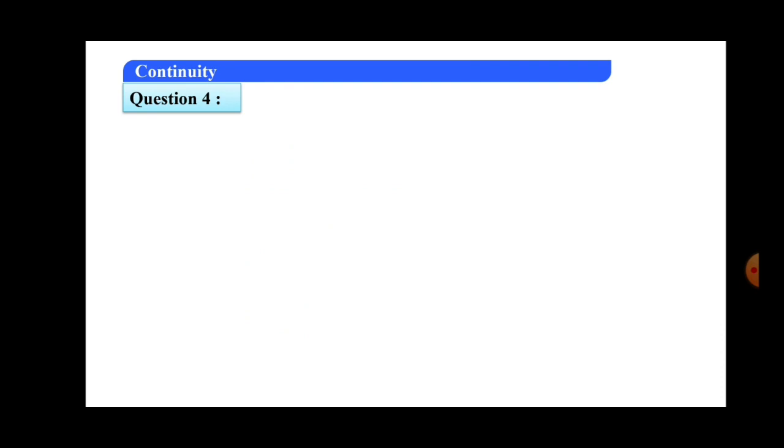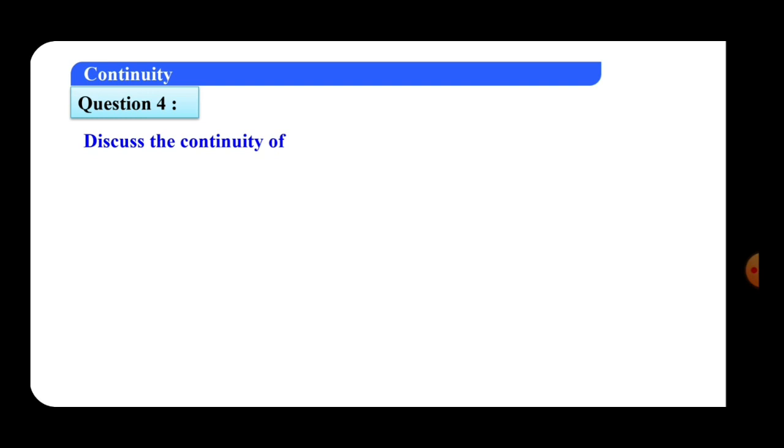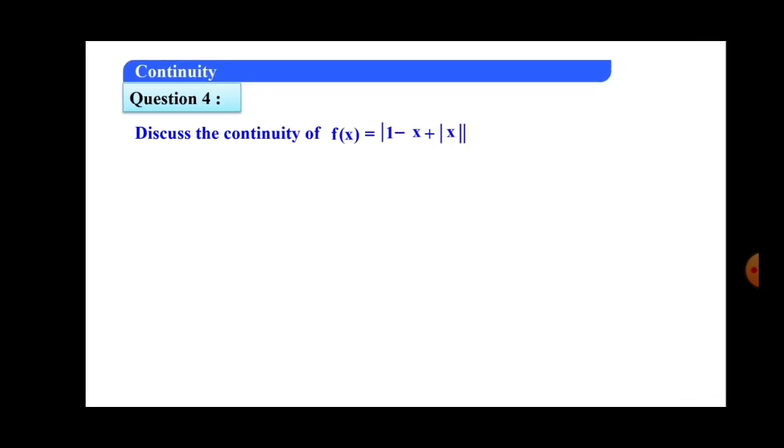Now go to the next, fourth question. Discuss the continuity of the function f of x is equal to mod of 1 minus x plus mod x. In this example, we select the functions like this.